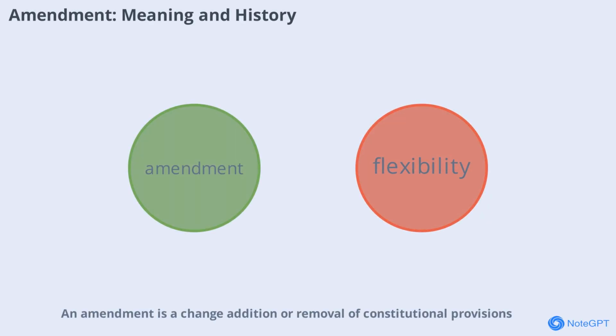Amendment is a change, addition, or removal of constitutional provisions. The Indian Constitution has been amended many times to meet changing social, political, and economic needs. The First Amendment in 1951 addressed fundamental rights. The 42nd Amendment in 1976 brought major changes. Amendments keep the Constitution flexible and relevant, allowing it to adapt to new challenges while preserving its core values.